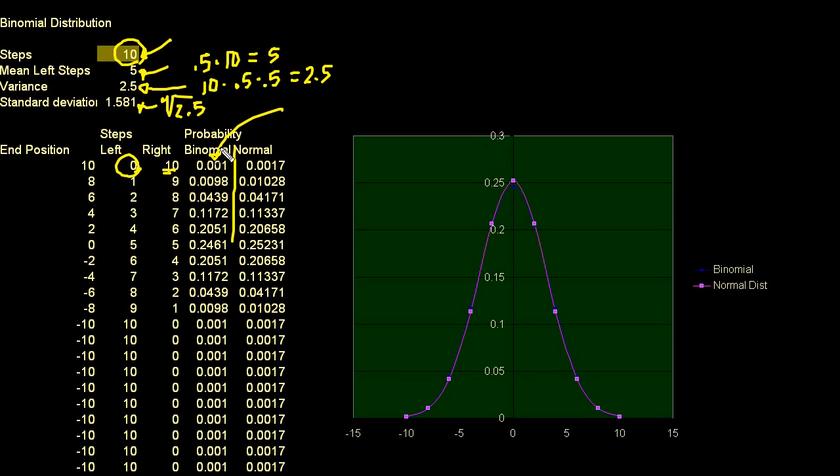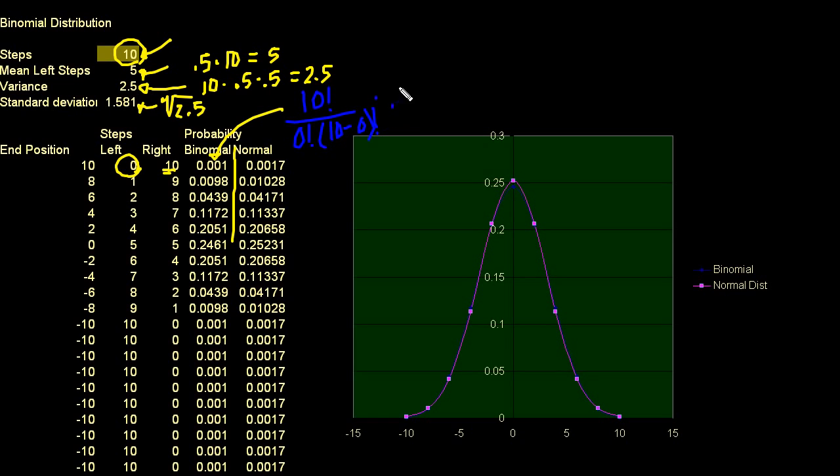So the blue is for binomial. What I have here is how many total steps? There's a total of 10 steps, so 10 factorial. That's kind of the number of trials I have. Of that, I'm choosing 0 to go left, so 0 factorial times 10 minus 0 factorial. This is 10 choose 0. I'm choosing 0 left steps of the total 10 steps I'm taking, times the probability of 0 left steps.